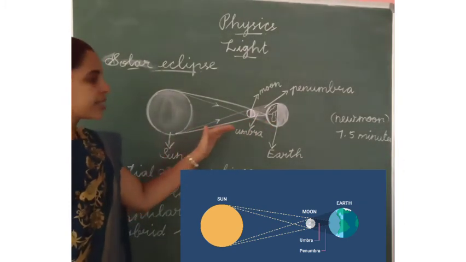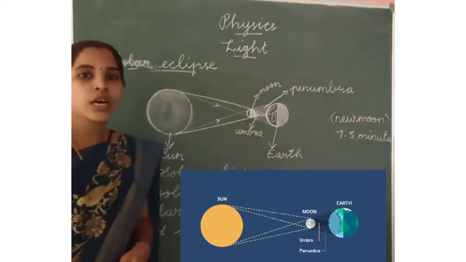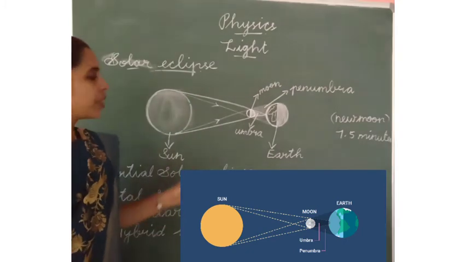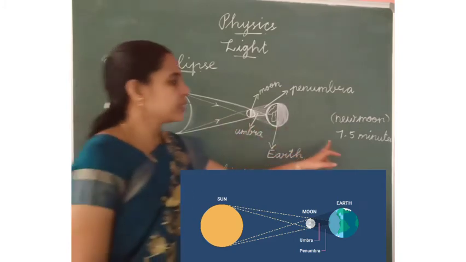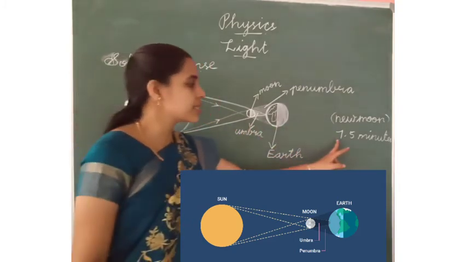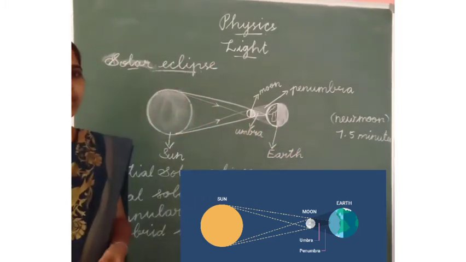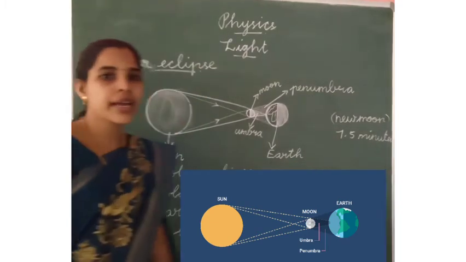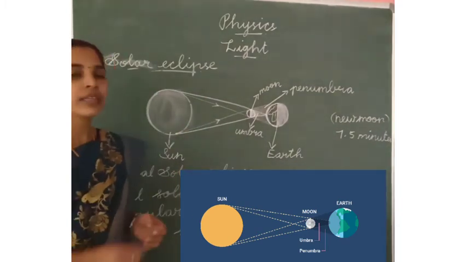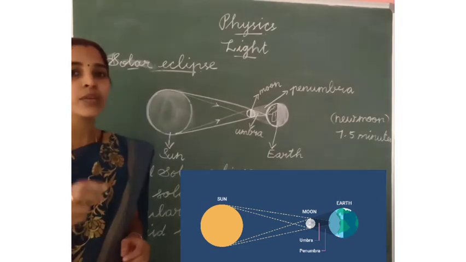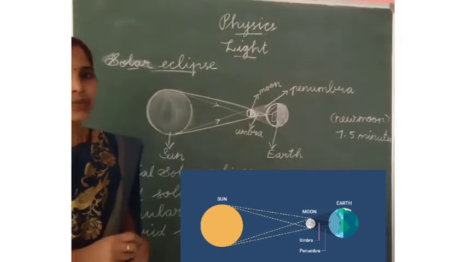In that place a solar eclipse occurs. A solar eclipse lasts only 7.5 minutes. Each year only 2 solar eclipses are considered.